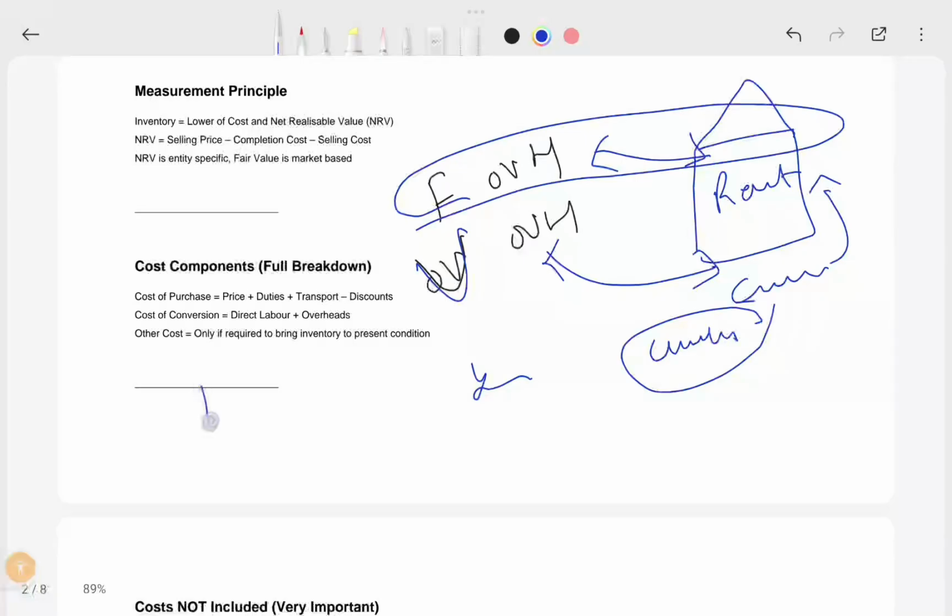Say suppose to manufacture 10,000 goods, you need to incur 1 lakh. 1 lakh is your cost. So if you manufacture 10,000, the entire 1 lakh should be your fixed cost.